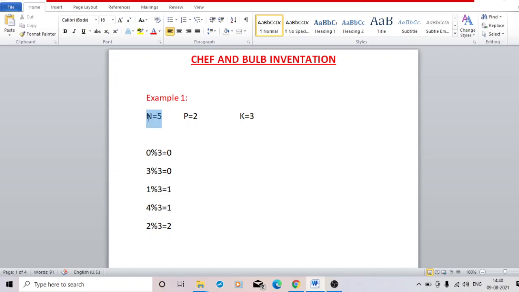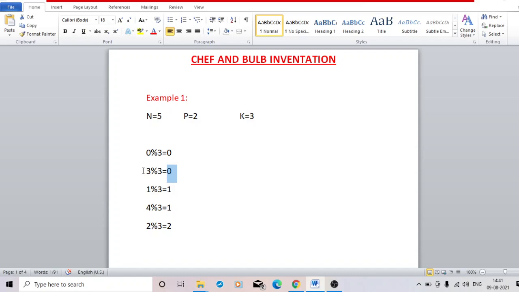As n is 5, there are gases 0 to 4, total 5 gases, and we know that gas number 2 will work, but he doesn't know. He has chosen the integer k, which is 3. Now he will check these 4 gases, for which the mod value will be 0. He sees that 0 mod 3 is 0, so he uses gas number 0 on the first day, but as it is not gas number 2, he failed. Next day he will check if there is any other gas left for which the mod value is 0.